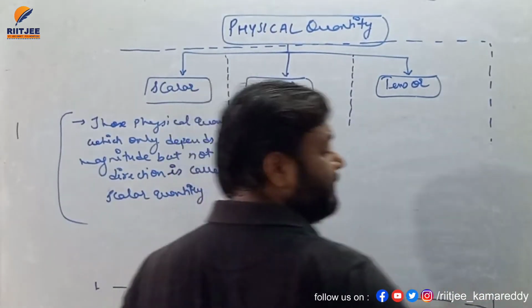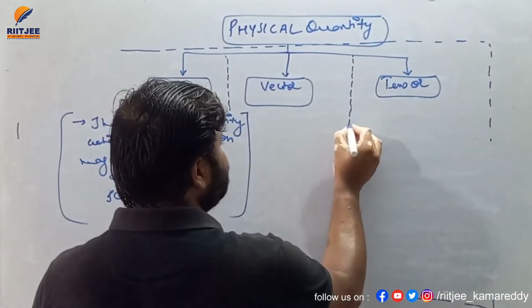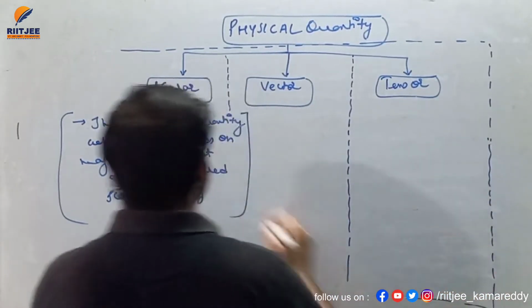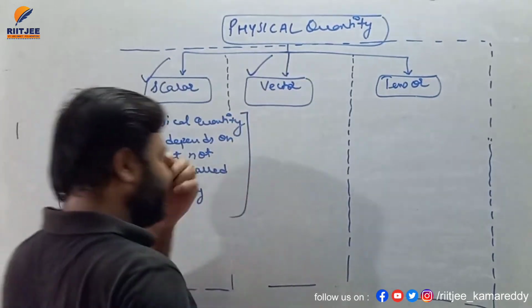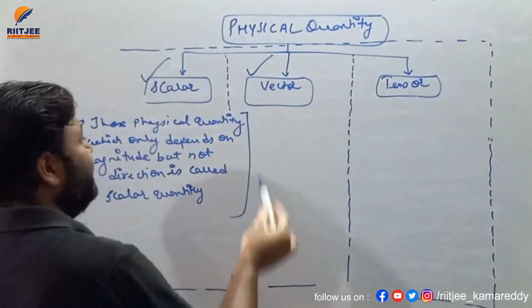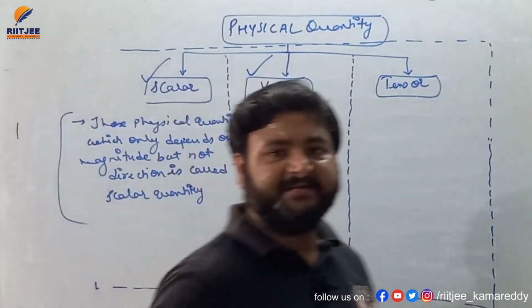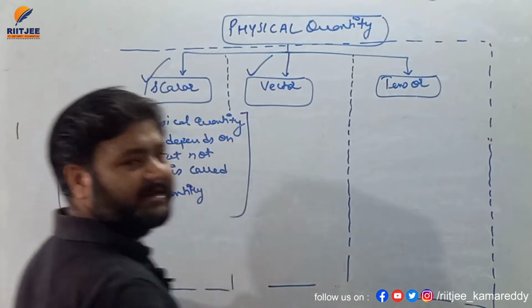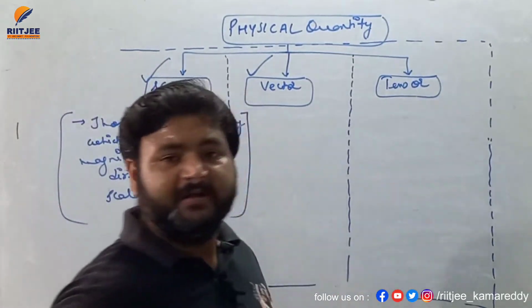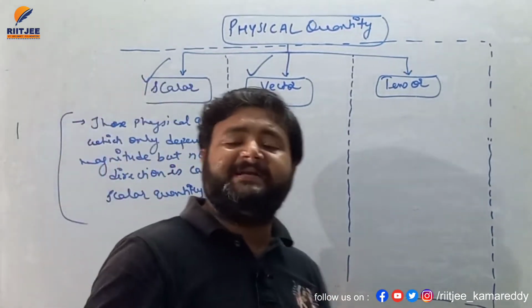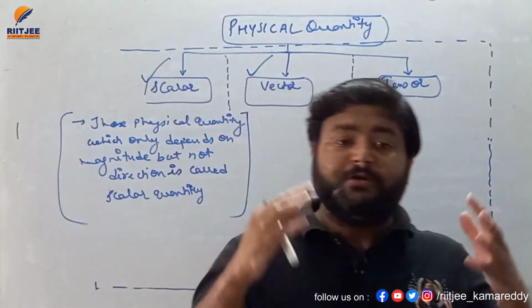Even in physics, my dear student, there are not so many quantities in the tensor family, but scalar quantity and vector quantity are very important. So our chapter is vector, but before starting vector, let us discuss some basic things related to scalar quantity. So my dear student, there are lots of quantities in physics.